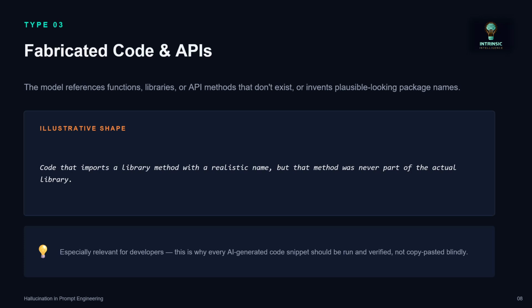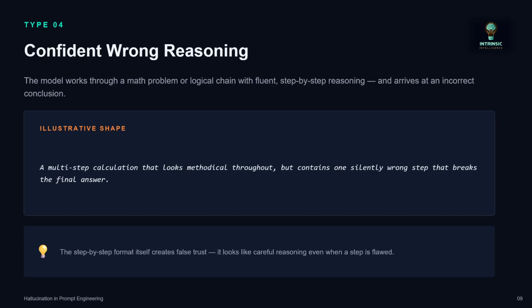That could reduce a major part of the issues. Confident wrong reasoning: the model works through a math problem or a logical chain with fluent step-by-step reasoning and arrives at an incorrect conclusion. Illustrative case: a multi-step calculation that looks methodical throughout but contains one silent wrong step that breaks the final answer. So the step-by-step format itself creates false trust. It looks like careful reasoning even when a step is flawed.